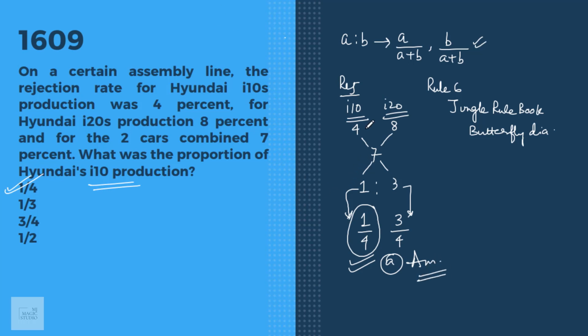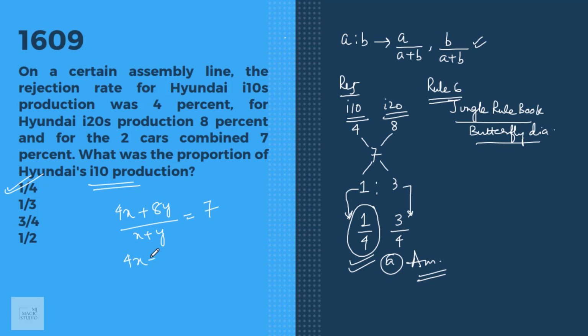It might happen that we are not comfortable with rule 6, but this is the easiest way out. Let the production of i10 be X and the production of i20 be Y. Then, as far as the rejection is concerned, we can say that 4X plus 8Y upon X plus Y equals the overall rejection, that is 7%.